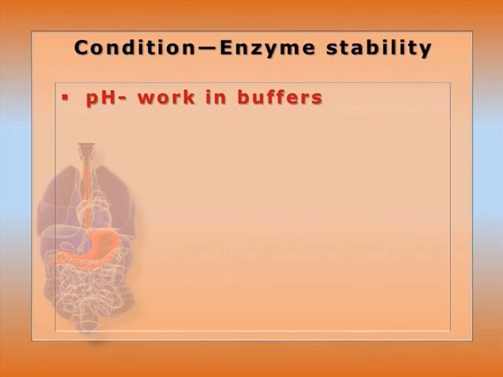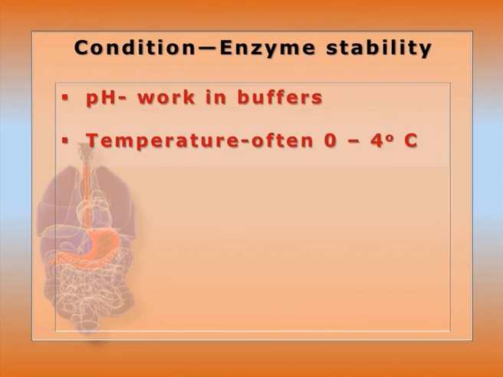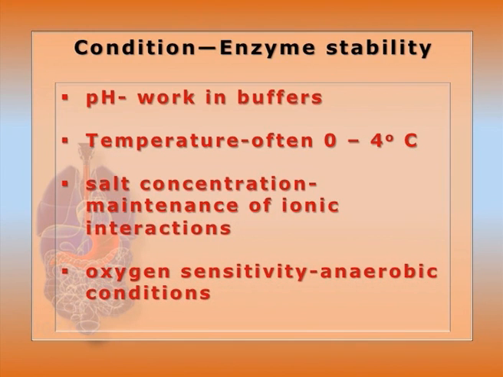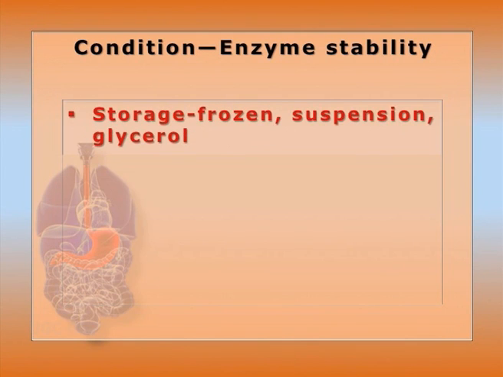pH: predetermination of the particular pH optimum will be done, so that it will be adopted during the course of the reaction, so work in buffers. Temperature: often 0 to 4 degrees centigrade, done in the cold room or refrigerator. Salt concentration: to maintain the ionic interaction between enzyme and substrate. Oxygen sensitivity: anaerobic conditions will be maintained for oxygen-labile enzymes. Storage will be done as a frozen suspension in glycerol.